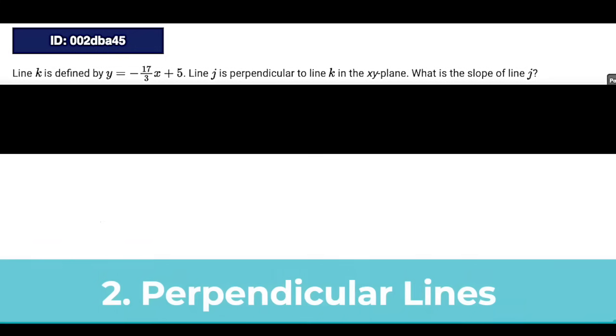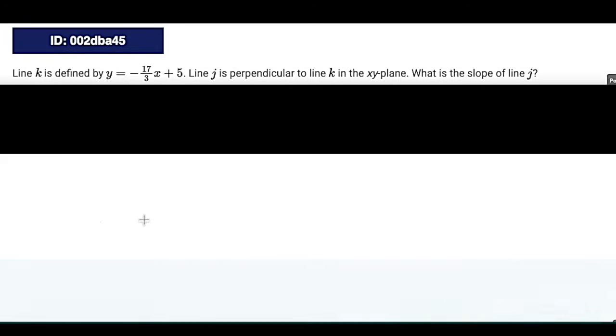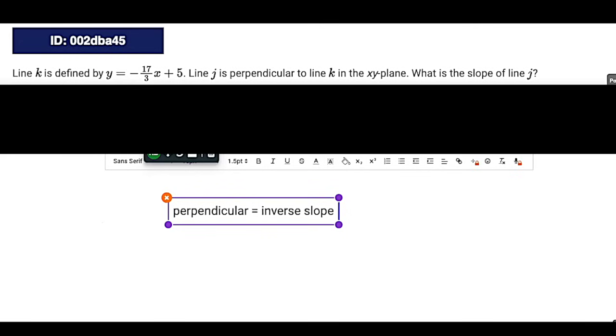Next up, we have perpendicular lines. It's highly likely that you're going to encounter at least one of these on your upcoming digital SAT. What's the rule of perpendicular lines? Well, it all has to do with slope. Basically, perpendicular means you have an inverse slope. Inverse being not only is it the reciprocal, but it is also negative.